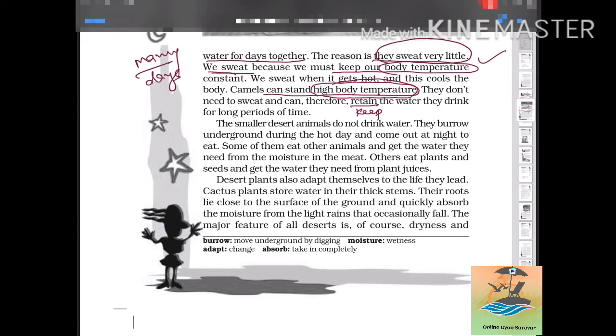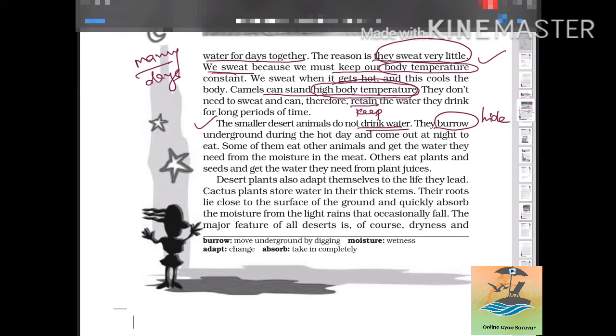Next, smaller desert animals do not drink water. So how are they able to survive? They burrow themselves, they hide underground during the hot day and come out at night to eat. So they come out during the night and hide in their burrows during the daytime.